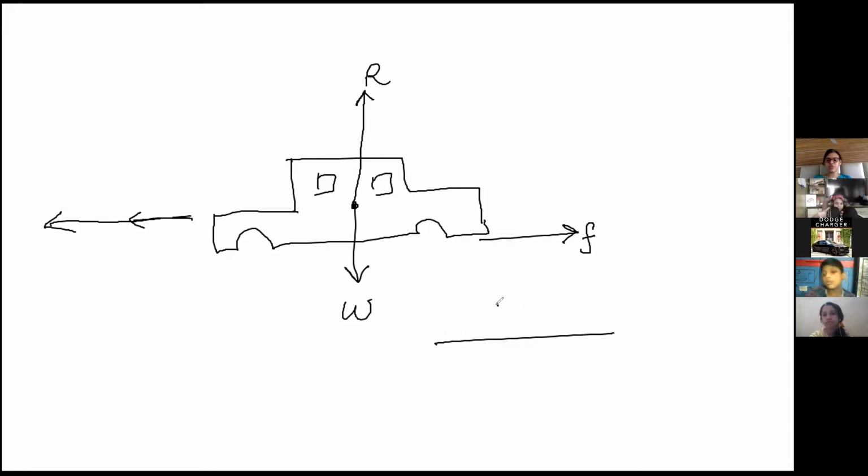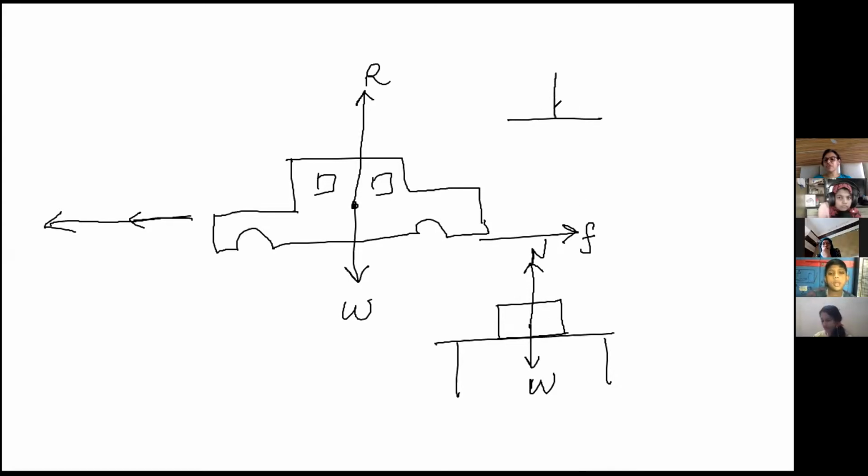Ma'am, what is normal reaction? Normal reaction is a reactionary force. For example, an object kept on a table. Everyone just mute yourself, there is some background noise. So see, suppose an object is kept on the table. What are the forces acting? It is not moving, so one force is acting down, the gravitational force, which is weight, and this is called the normal reaction. Normal reaction is a force which is always there and perpendicular to the object.